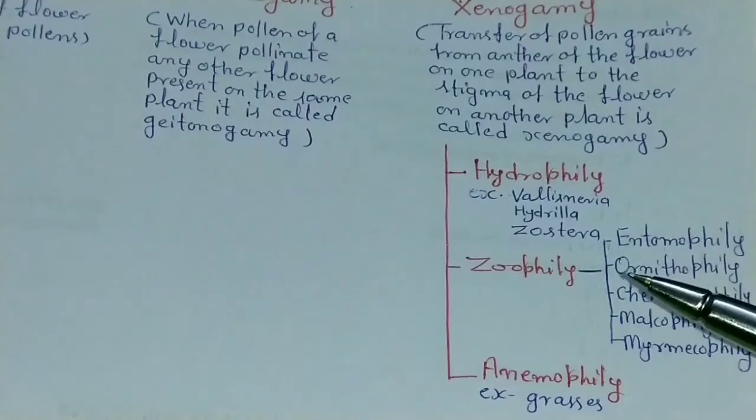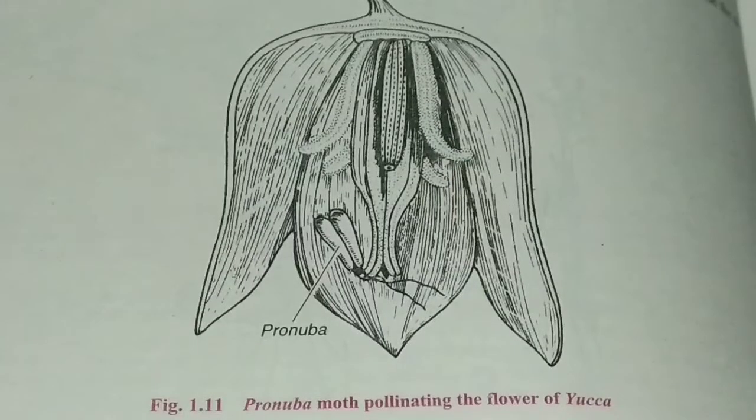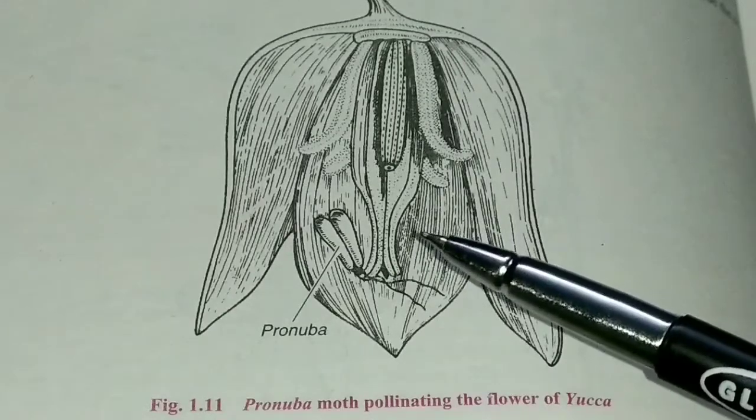80% of pollinations by animals take place through Entomophily. So here we will describe Entomophily. See the figure of Entomophily.